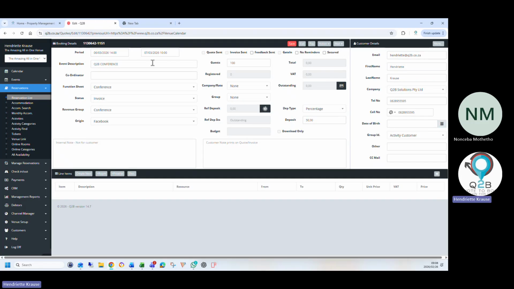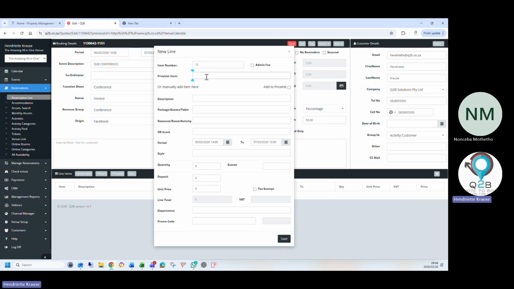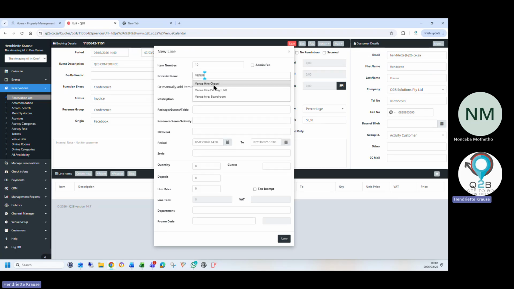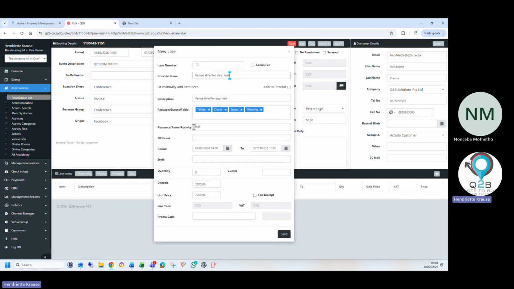Then when I click save, there's all my details. My function sheet is selected already. You can place an internal note or an additional note for the customer. And now I can add the items. I can add items from my price list, say venue hire, and say they want a hall. The hall is already booked out, or you can set up your price list so that they don't book out the hall immediately.